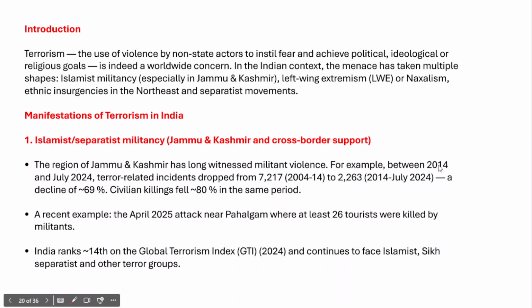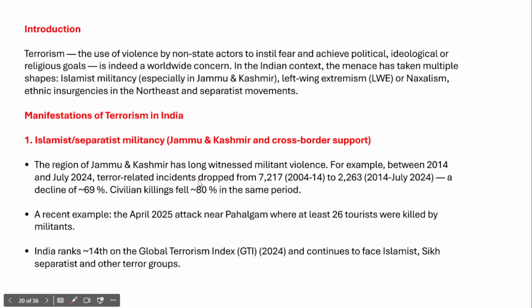For example, between 2014 and July 2024, terror-related incidents have dropped from 7,217 to 2,263. And in fact, there is a major decline in civilian killings as well. The civilian killings fell by around 80% in the same period.